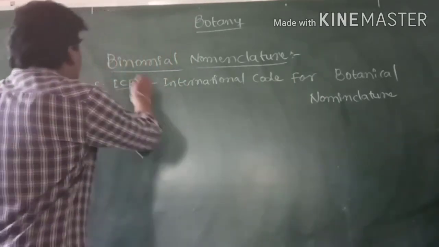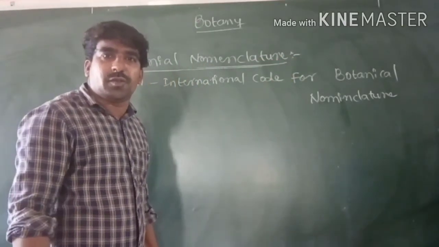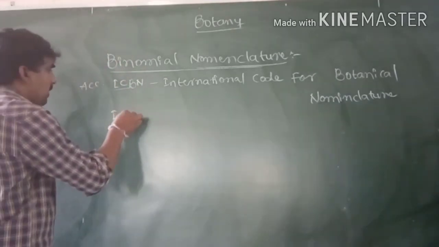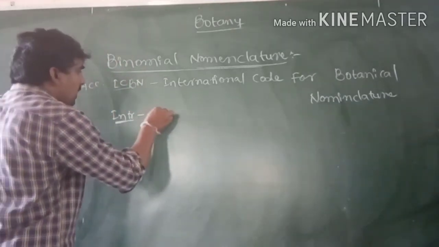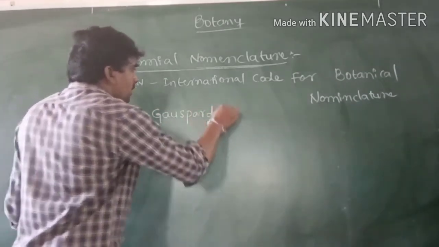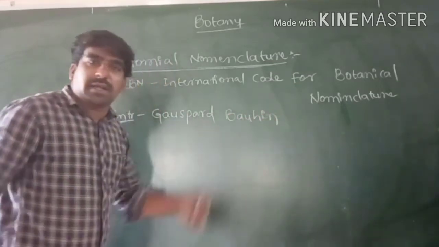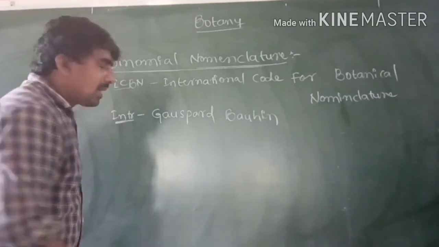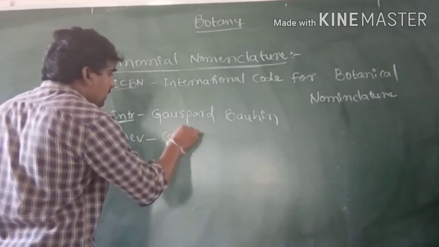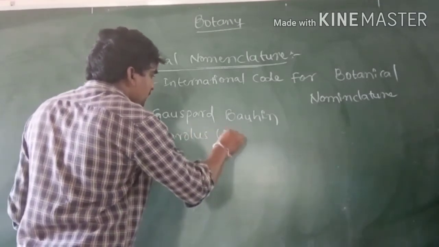Binomial nomenclature was first introduced by Gaspard Bauhin. It was developed by Carolus Linnaeus.